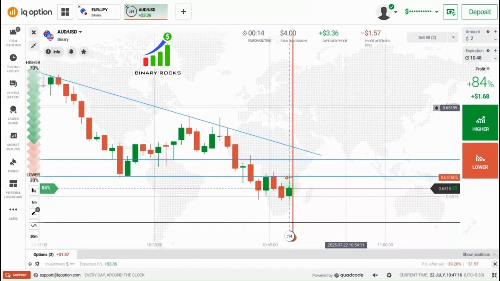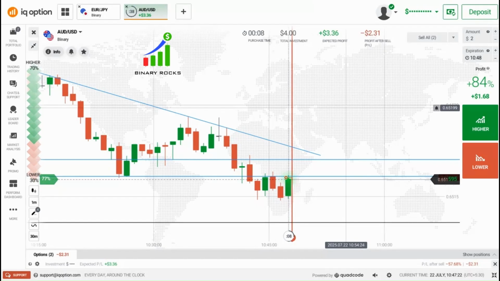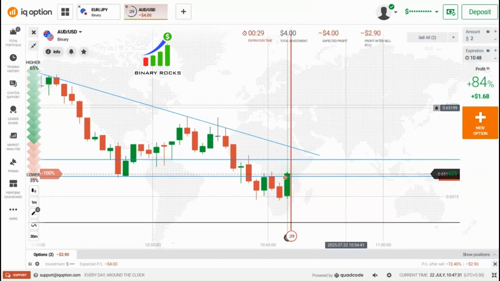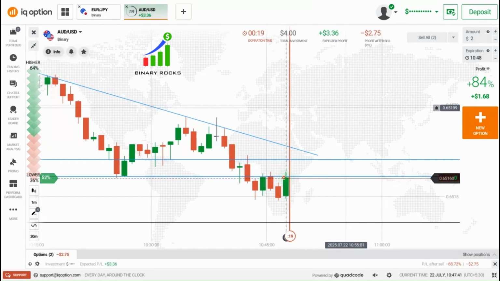If you understand, let me show you how I have gone with sellers. First of all, if you understand one thing, the market didn't make any new low. And one more thing, the level where I have placed a trade is an area where rejections have formed, and previously the market has been respecting it continuously. So you can expect a rejection at least, even if this is a buying candle. So try to check this point.